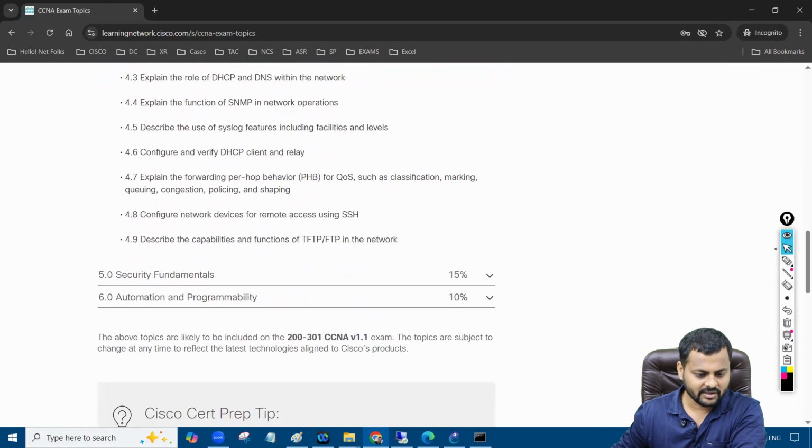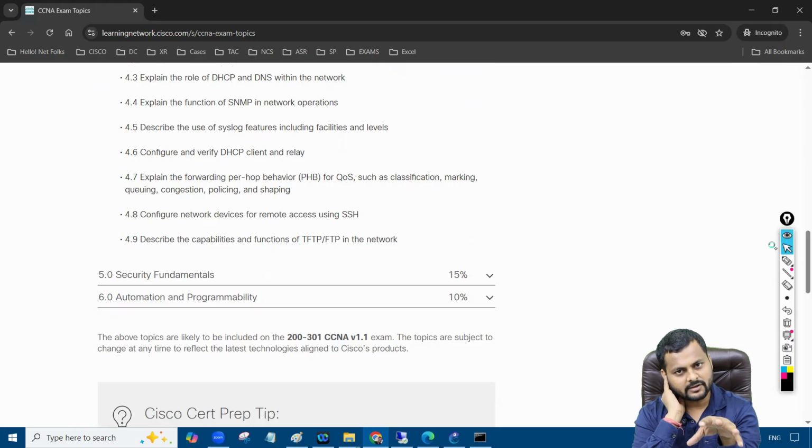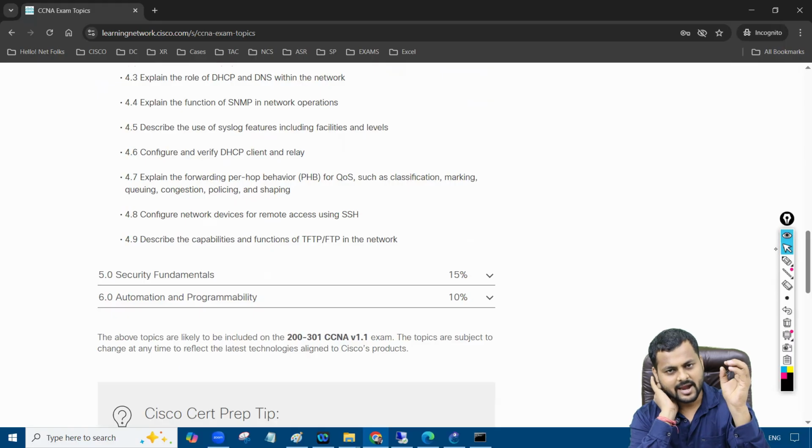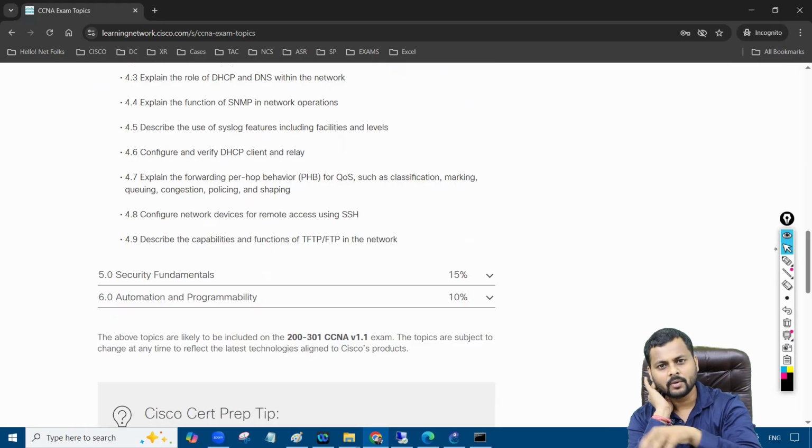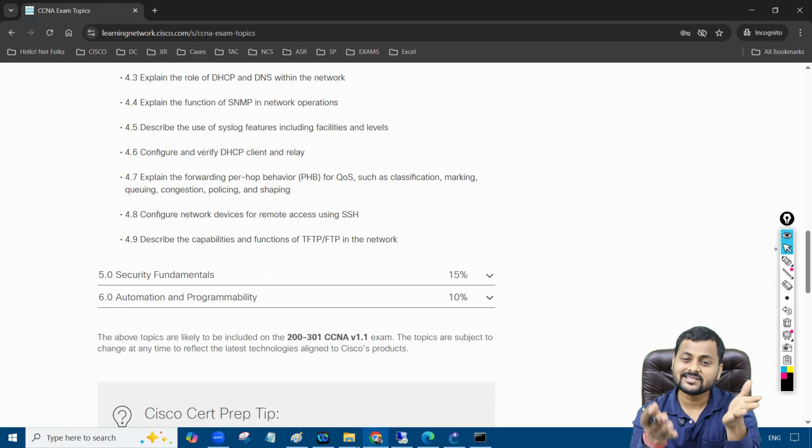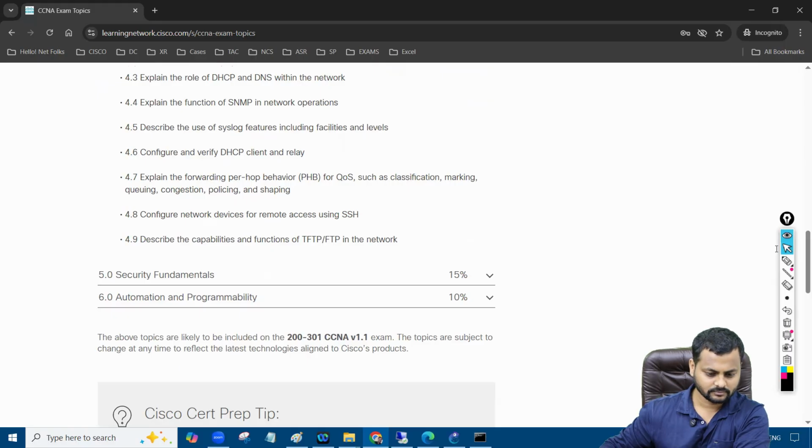So then after that, we have the DHCP relay option, right? That's an important topic. For example, you have multiple broadcast domains. Do you really think that you require a DHCP server for every broadcast domain? Let's say you have 100 broadcast domains. I do not need 100 DHCP servers, one in every broadcast domain. And that's how DHCP relay comes into the picture.